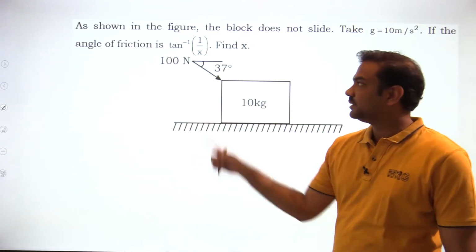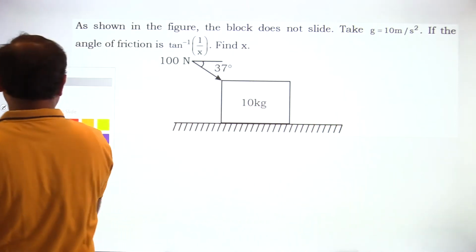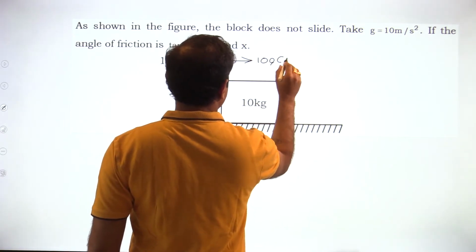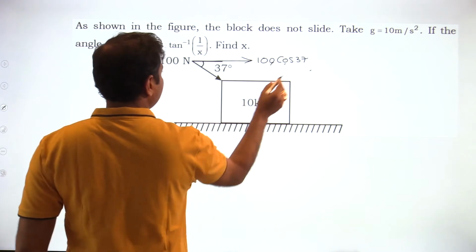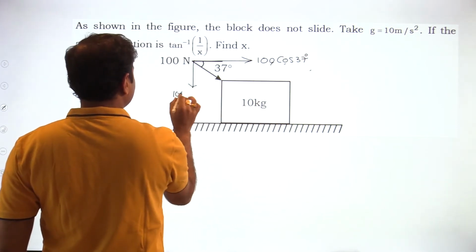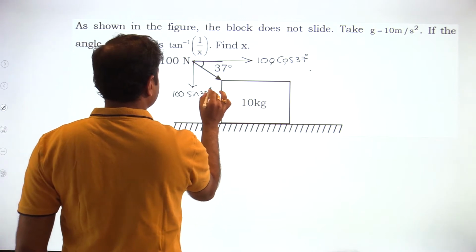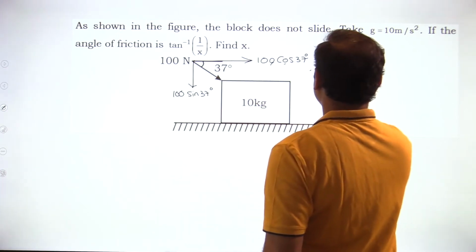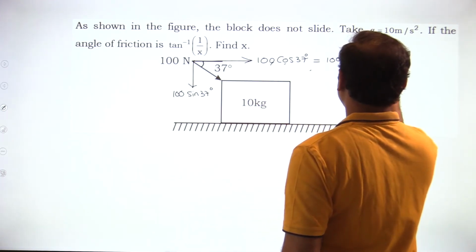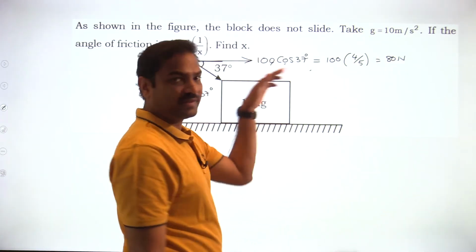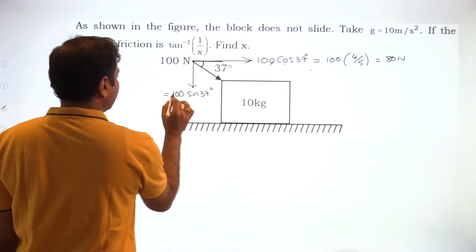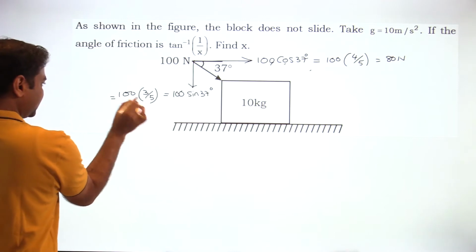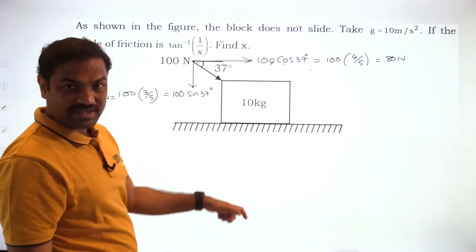Now the force is acting at some angle, an angle of 37. So make components. One component is 100 cos 37, the other is 100 sin 37. What is the horizontal force? 100 cos 37, and cos 37 is 4 by 5, so we get 80 Newton. So an 80 Newton force will try to move the block. The other force acts downward: 100 sin 37, which is 3 by 5, gives you 60 Newton. So 60 Newton is acting downward.